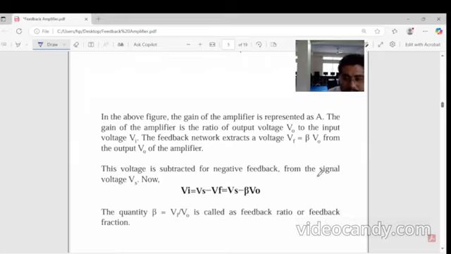This voltage is subtracted for negative feedback from the signal voltage. Then Vi is equal to Vs minus Vf. What is the Vf? Beta into output. This is the beta feedback network. We can see Vi is nothing but Vs, the source voltage, and Vf comes from the feedback network.